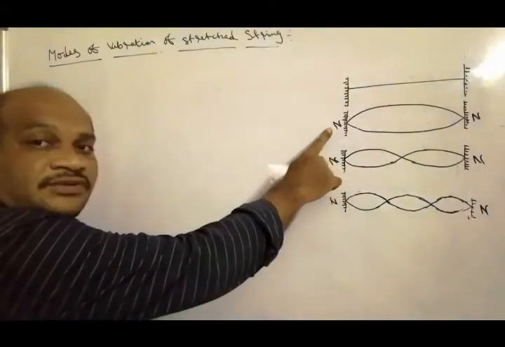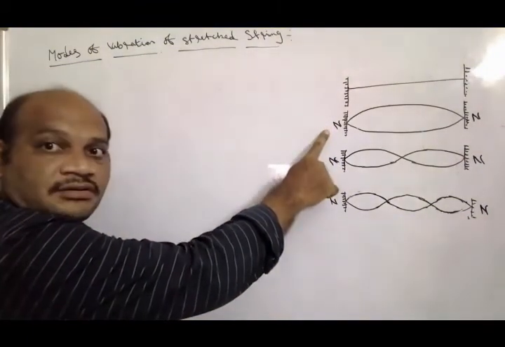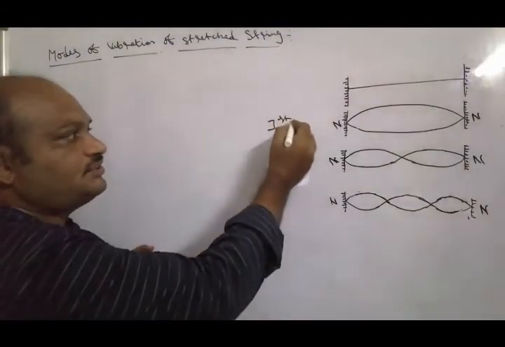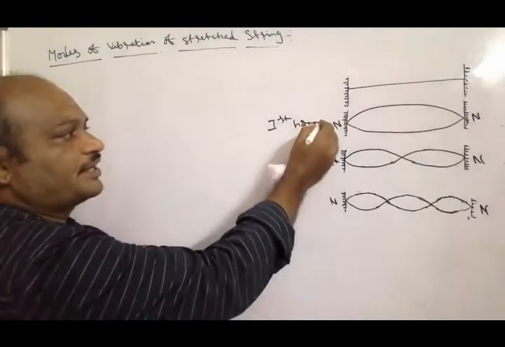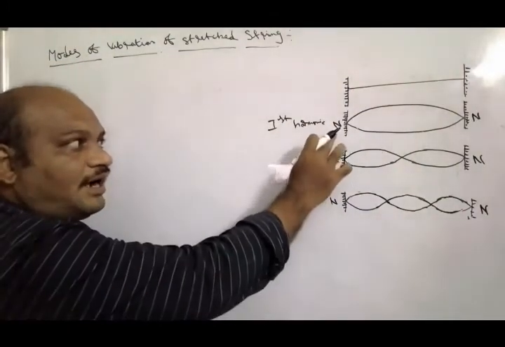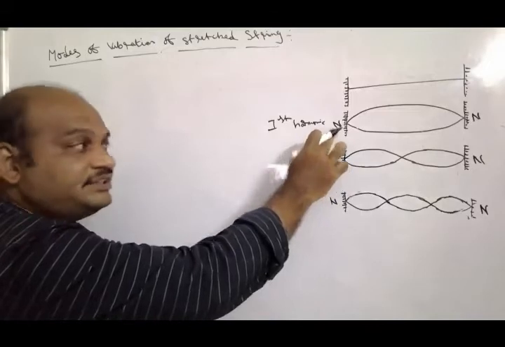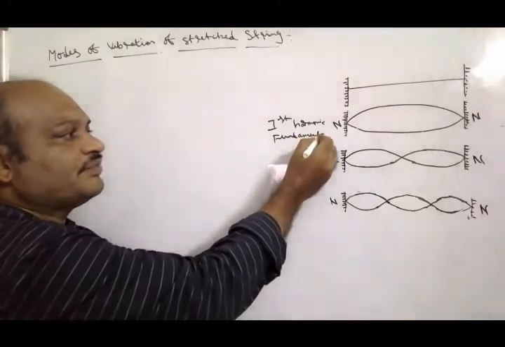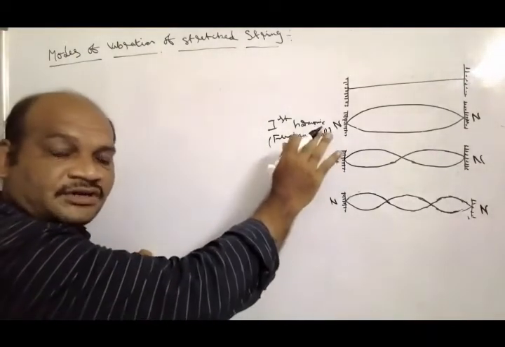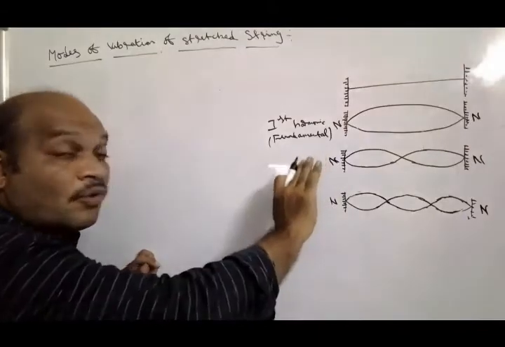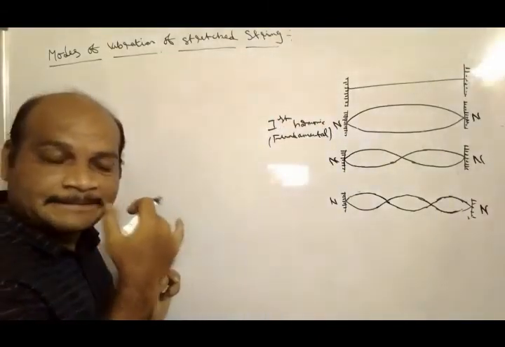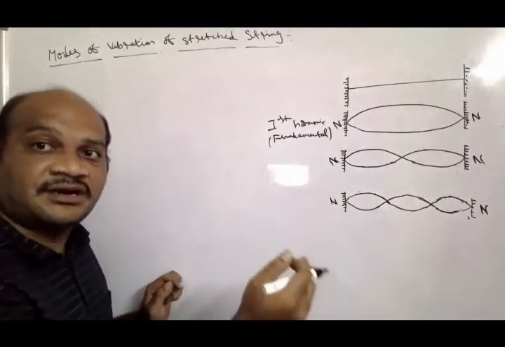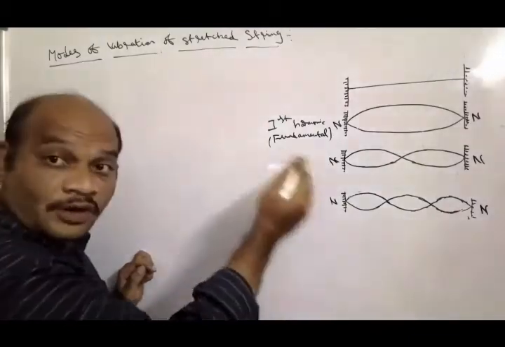So this is the fundamental vibration, a single loop is formed, and it is called the first harmonic. This first harmonic frequency is nothing but the fundamental frequency, and that vibration is called the fundamental vibration. The vibrations that occur above the fundamental frequency are called overtones.